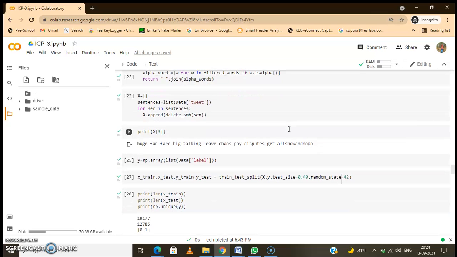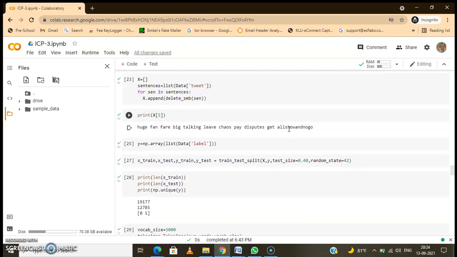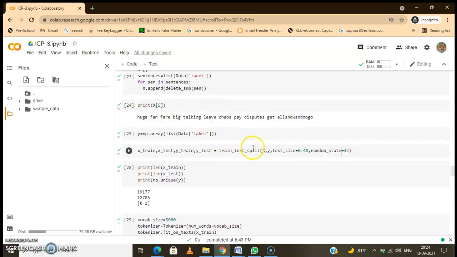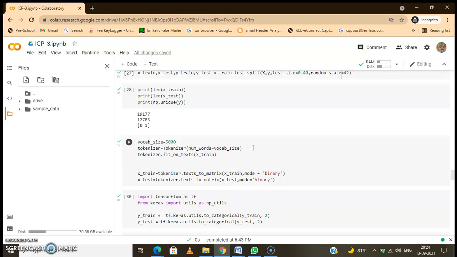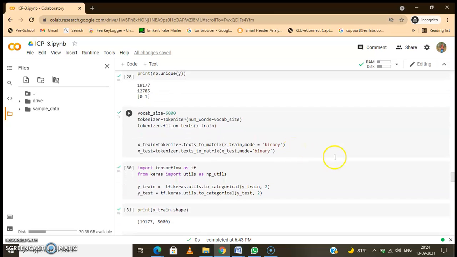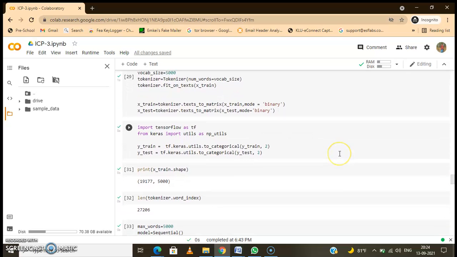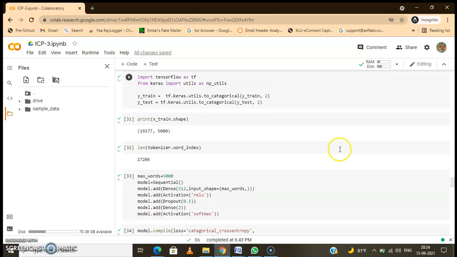After that we have cleaned the data into X list, and we have performed all the operations processing the input tweet which we are taking as input, and we have also removed the stop words using all these commands, and Y will be helpful as our classifier labels.